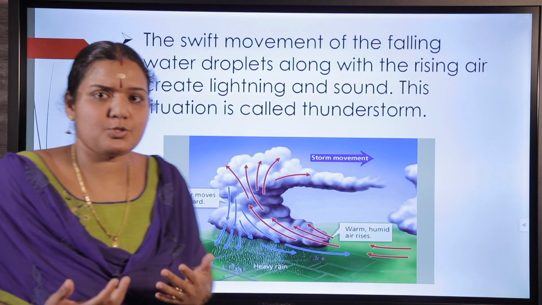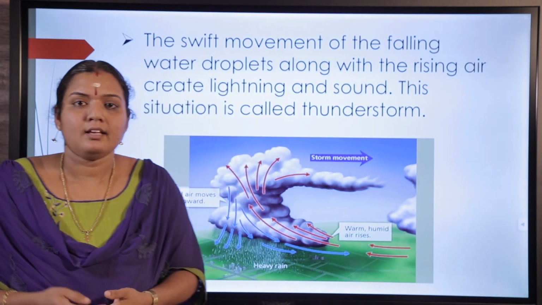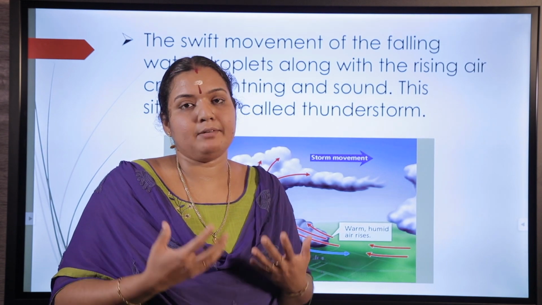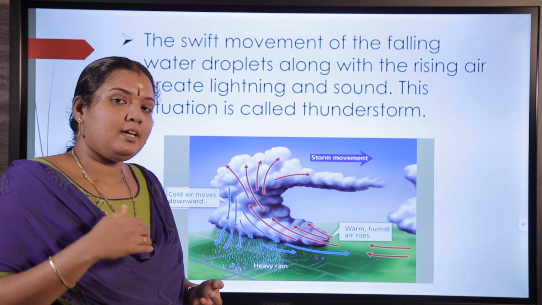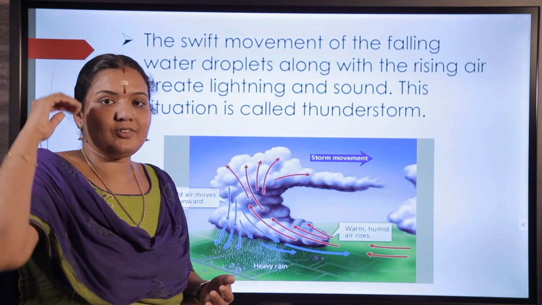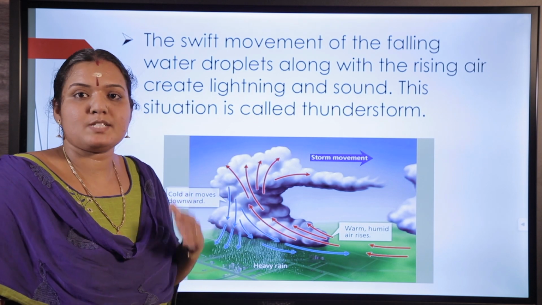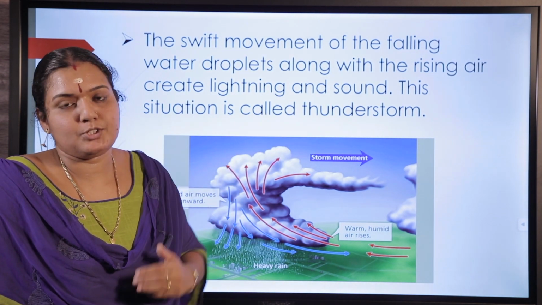And how are thunderstorms developed? In hot, humid and tropical areas, the air above the land heats up fast, and that tends to rise. At the same time, the water molecules that reach a higher level as water vapor condense back to liquid in the form of raindrops. They will fall back to earth.